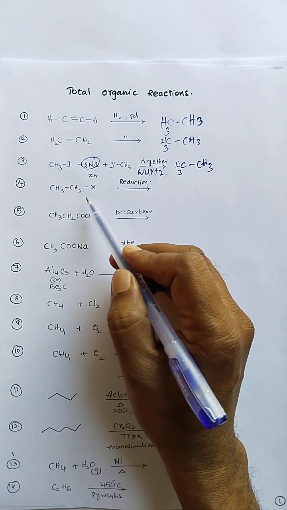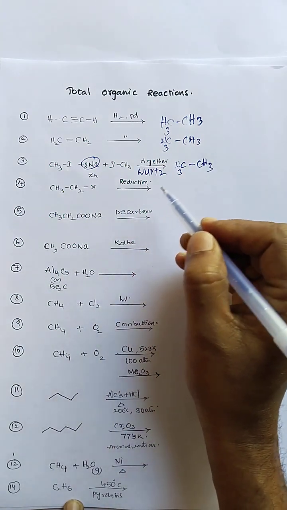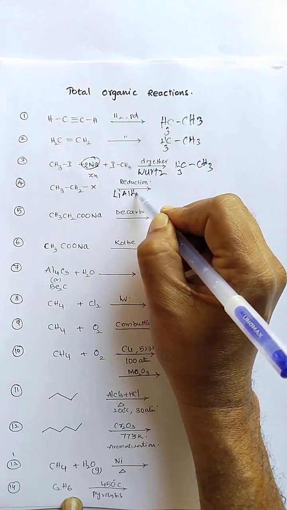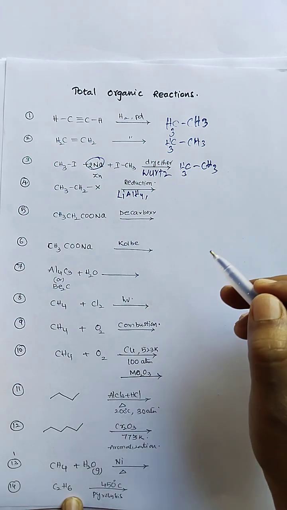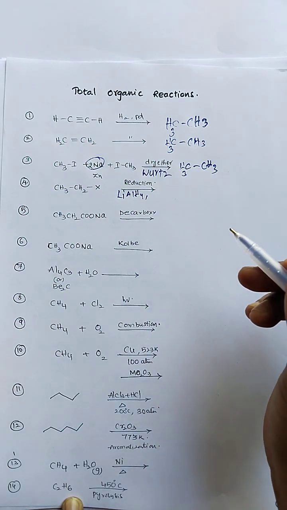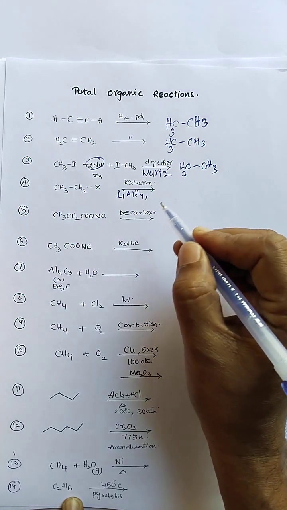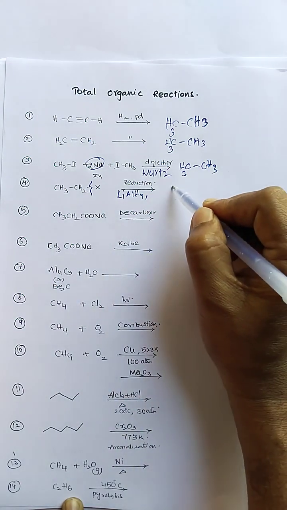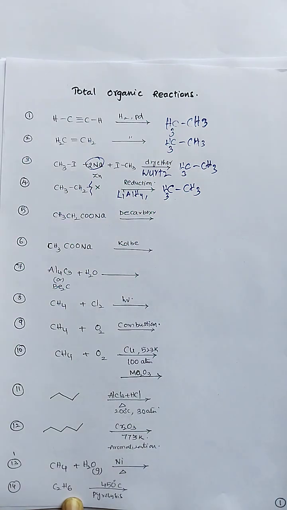Next, ethyl halides or alkyl halides upon reduction with a reducing agent, for example lithium aluminum hydride or sodium borohydride, or a metal in acid medium, which produces hydrogen gas. So those are acting as reducing agents. So the halogen will be displaced with a hydrogen atom. Therefore, we will be getting this ethane molecule.